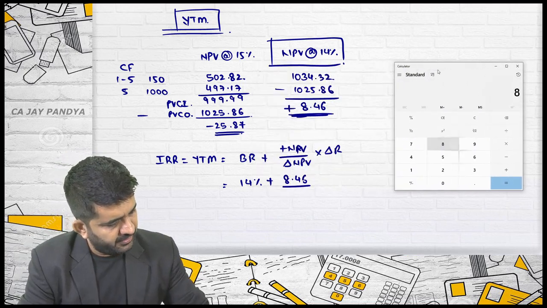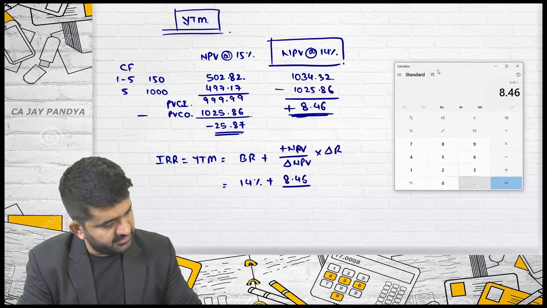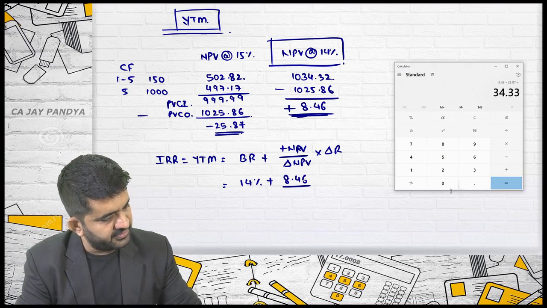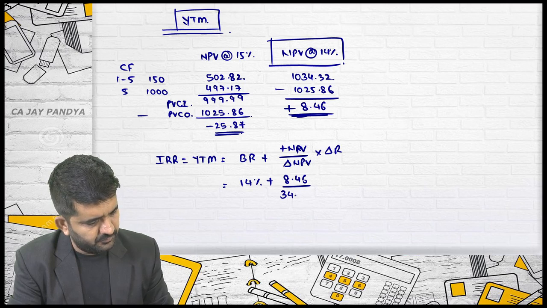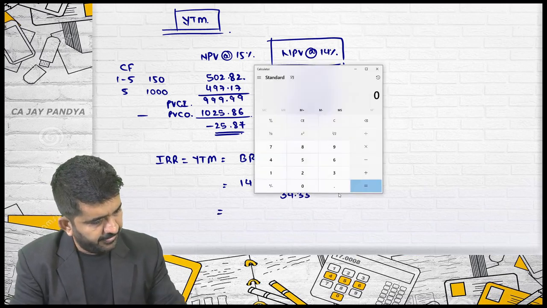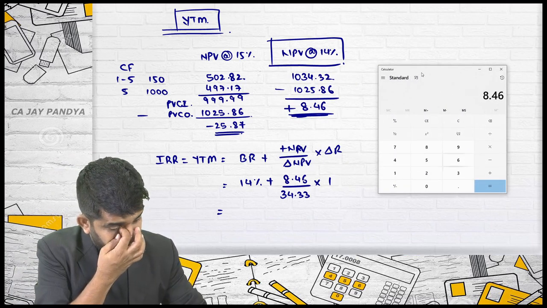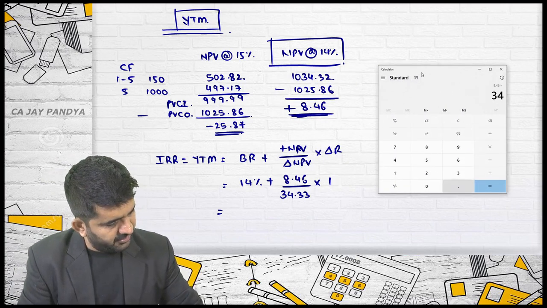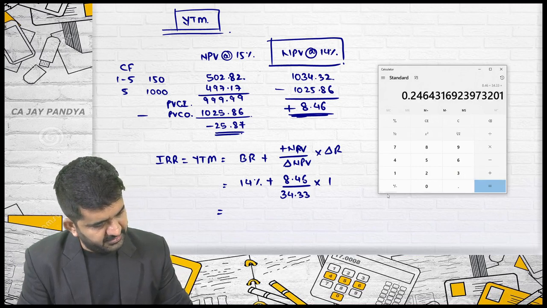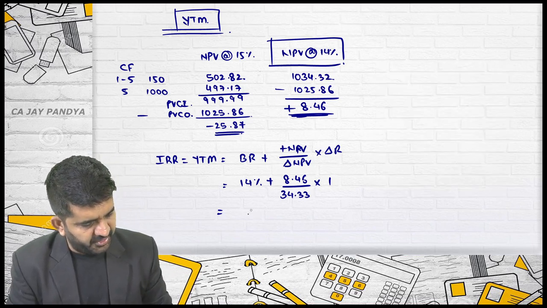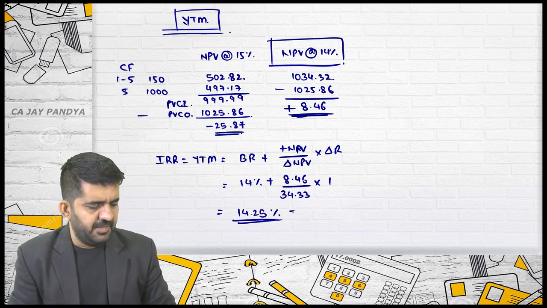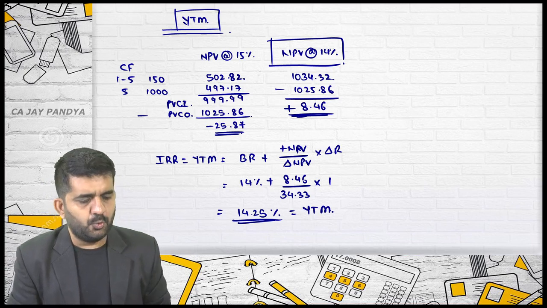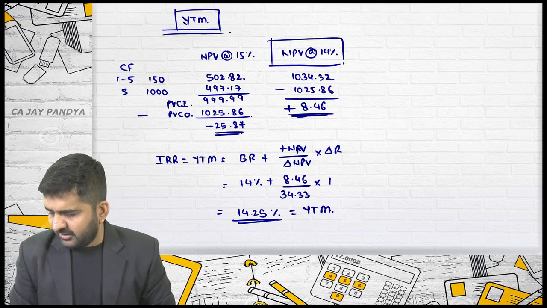It is 8.46 plus 25.87. It is 34.33. Difference in rate is 1. The answer will be 8.46 divided by 34.33 plus 14 is 14.24. That will be nothing but yield to maturity. Is it alright? And this is what is asked.